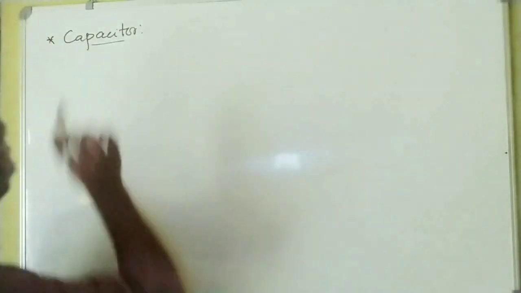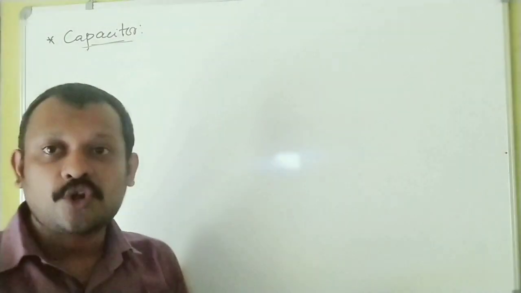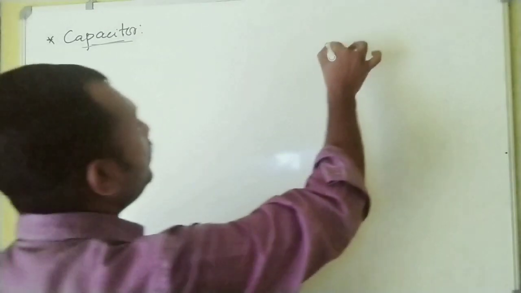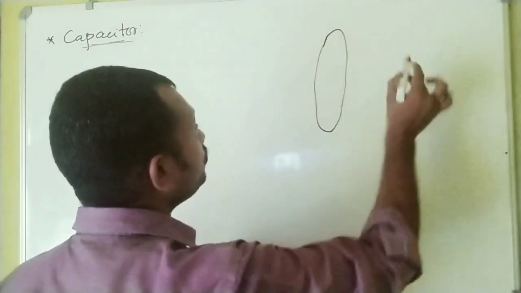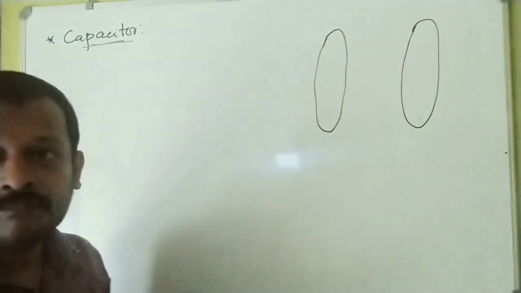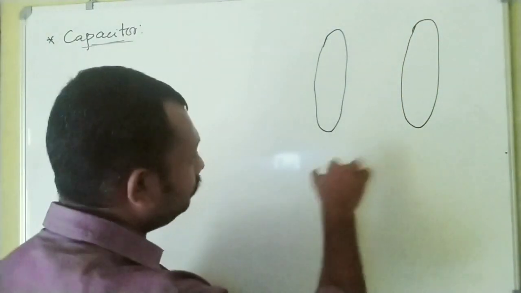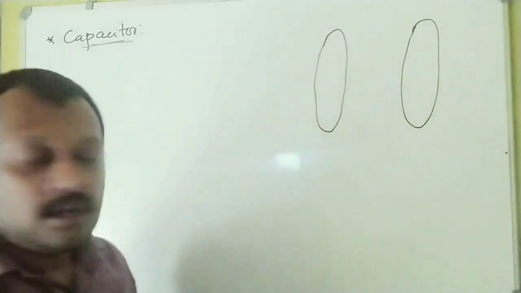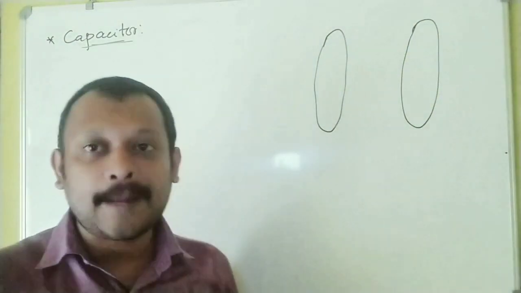Okay, I told you a capacitor is a device that consists of two oppositely charged plates. Let me consider two parallel plates. Plates can be of any shape. If they are two rectangular plates or circular plates, this is what is called a parallel plate capacitor.